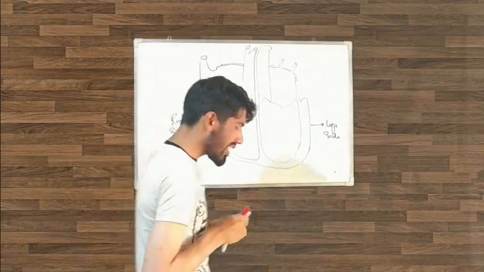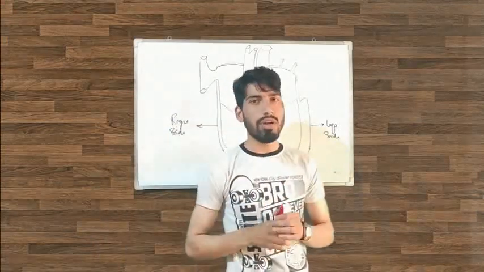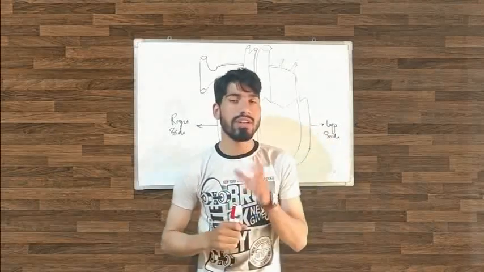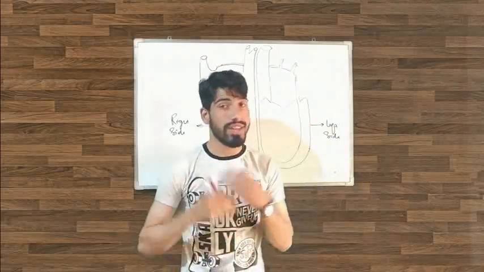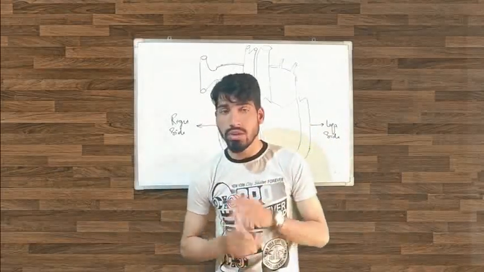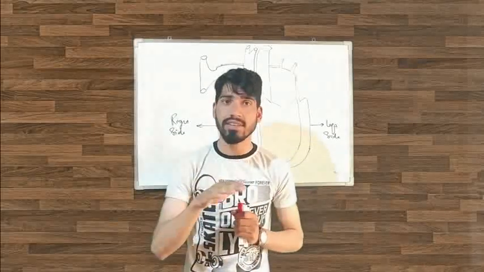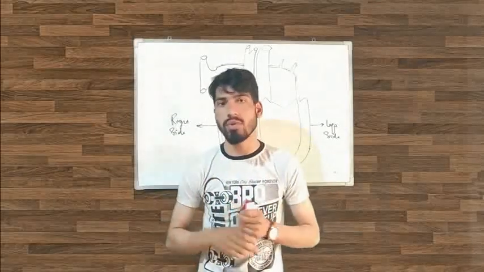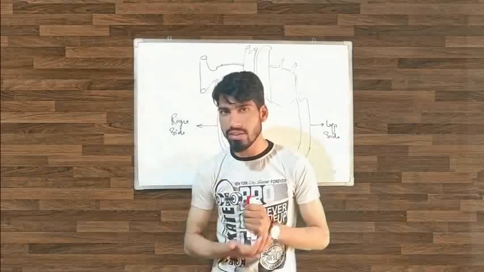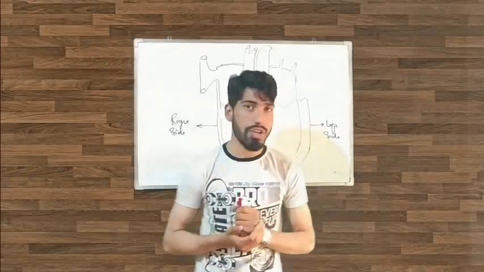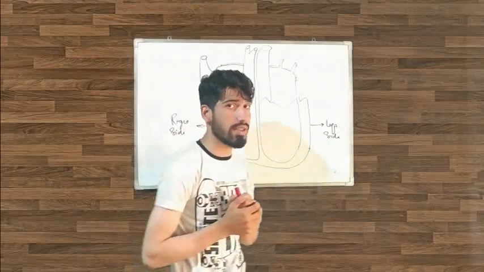As we know, the heart has 4 chambers. In this video, we will try to understand the basic things of the heart. In the next video, we will go into detail.